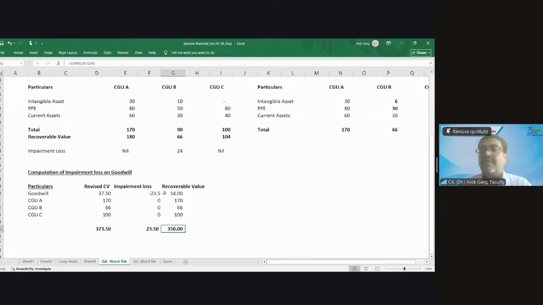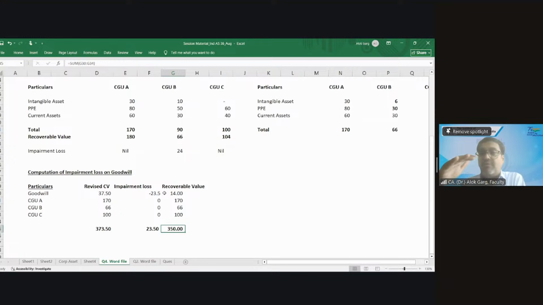Then the question gave some facts which, once you have completed Ind AS 103, are a fraction of a second's work. You need to compute goodwill: purchase consideration paid plus NCI at fair value minus net assets acquired gives you goodwill.